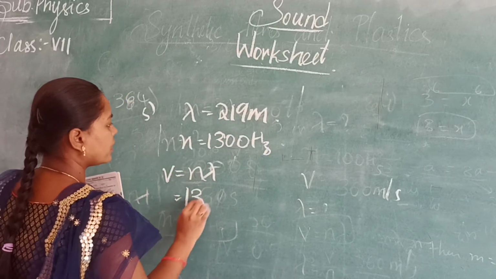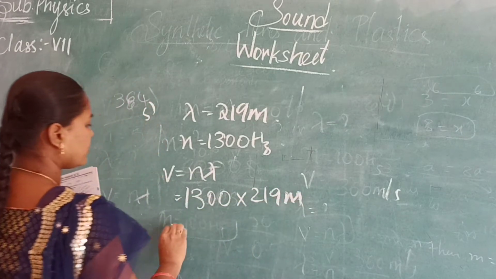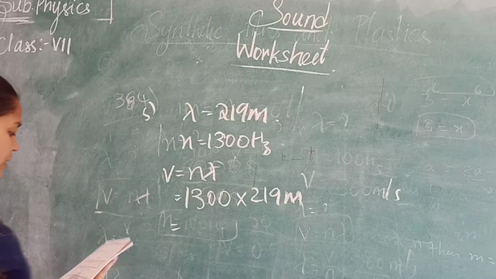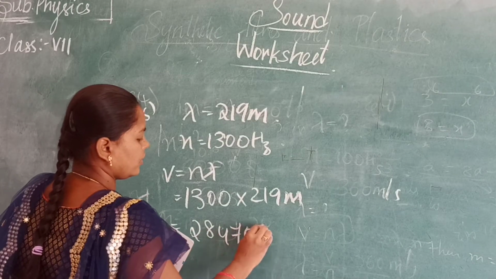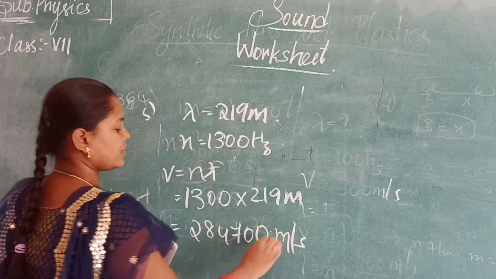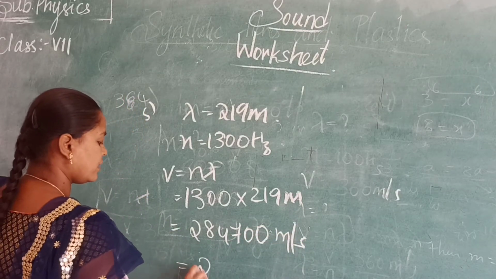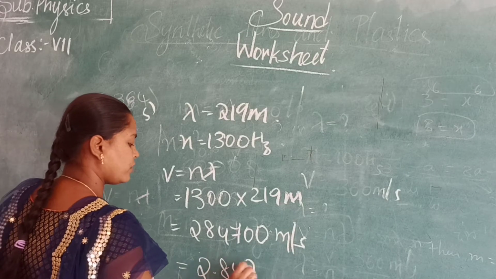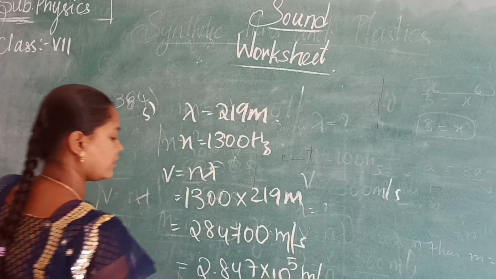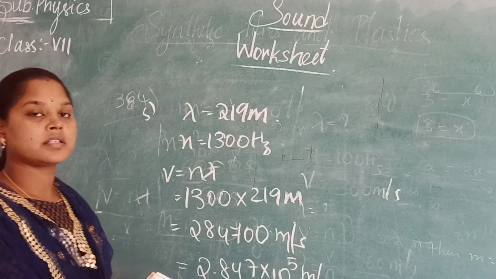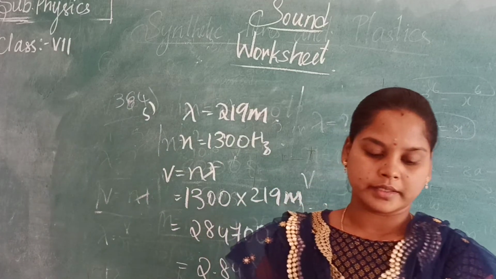So here they have to find out V is equal to n lambda. What is n? 1300 into 290 meters. So you will get here 377000 meters per second. Okay, so this can be written as 3.77 into 10 to the power of 5 meters per second. We have changed it so the answer is in this format. Next.